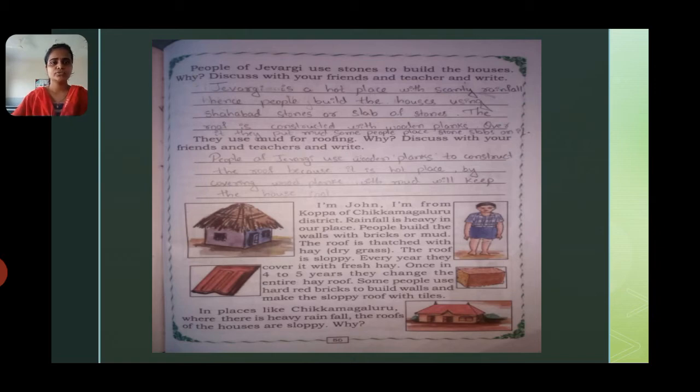Some people use hard red bricks to build walls and make the slopey roof with tiles. In some movies you might have seen the red colored bricks. This is seen very easily on the Chikmagalur side and also in Malenadu. You can see these types of houses because there is heavy rain.